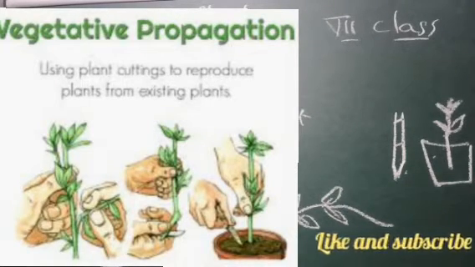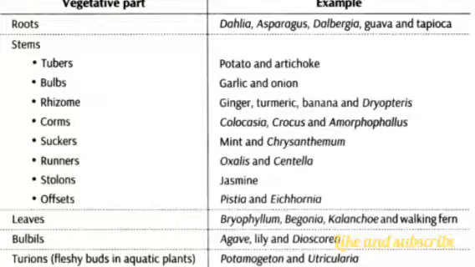Okay, so the next is budding. But before we go to budding, let us see this chart. Here we can see that the plants are mentioned and the part of the plant is also mentioned. If you see sweet potato, dahlia, carrot, turnip, radish, new plants grow from the modified roots. If you take this carrot and place it under the ground, these new plants will start germinating from these roots, right?